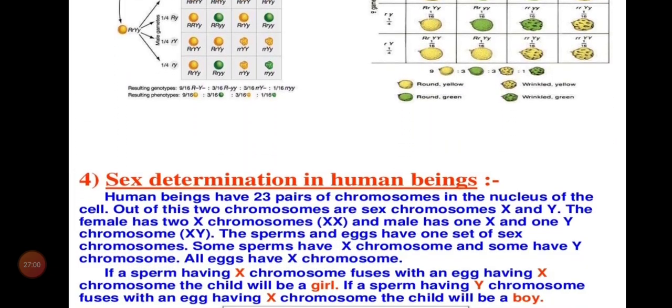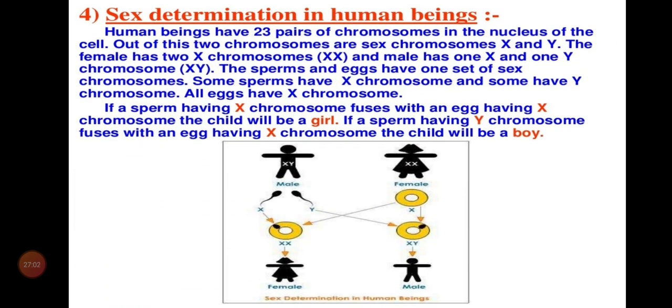Afterwards we have one more part, sex determination in human beings. This we already learned in grade 8. With that this chapter will finish, children. Next week we will finish the heredity chapter, and along with that only one more chapter, our environment, a very easy chapter, is left. With that both portions of biology will complete.